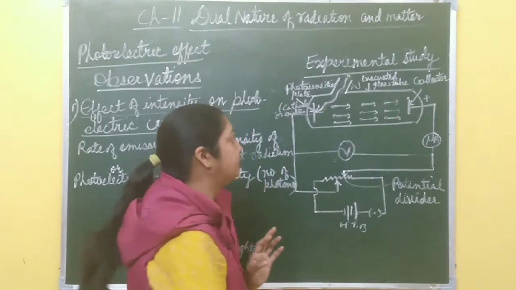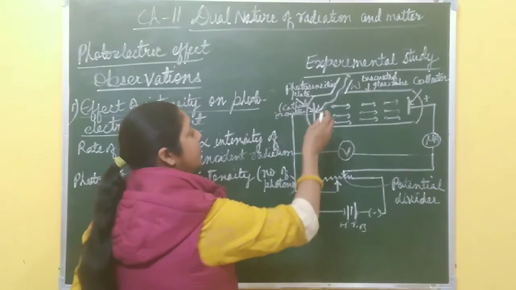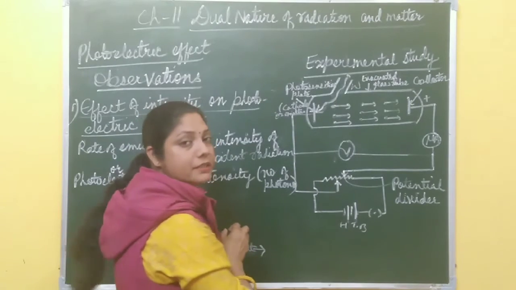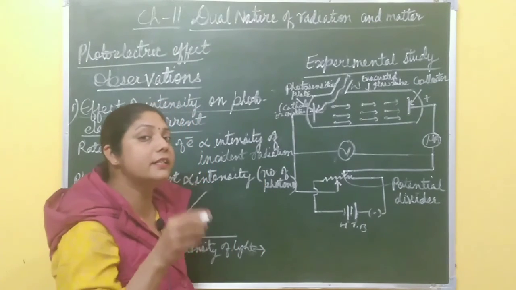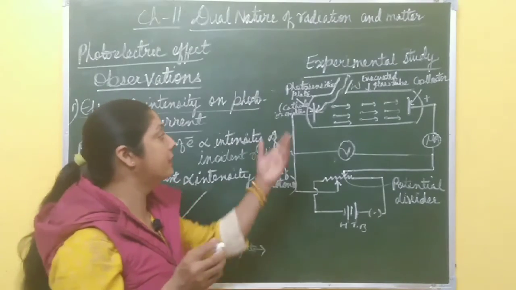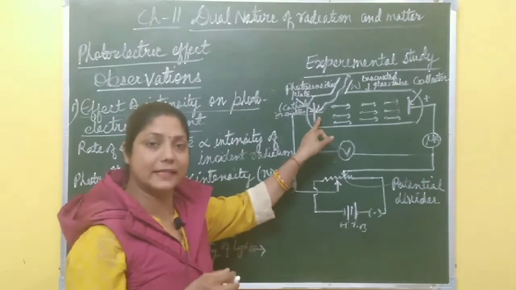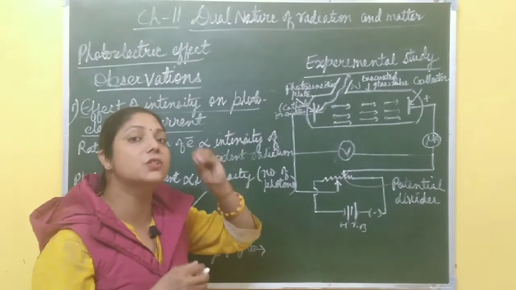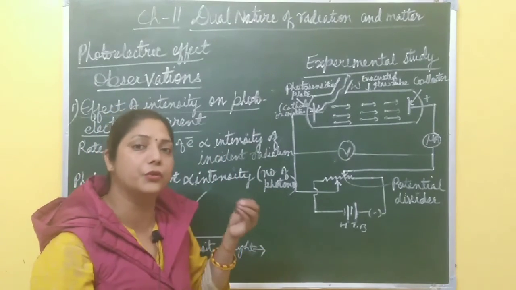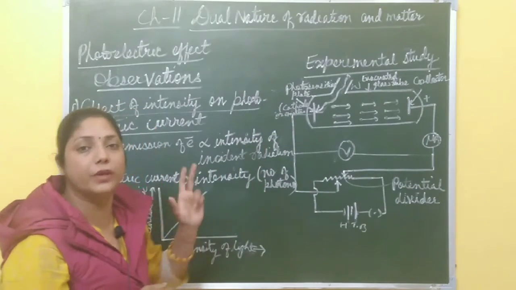by the collector. Now, if light of some intensity falls on this photosensitive plate, you know intensity is related to what? The number of photons, because light falls on this metal surface in the form of bundles or packets of energy. Those bundles or packets of energy are called photons, and the photoelectric effect is a one-to-one process.